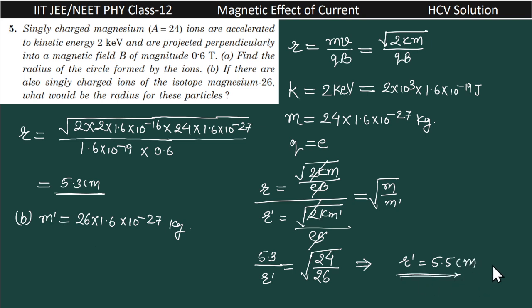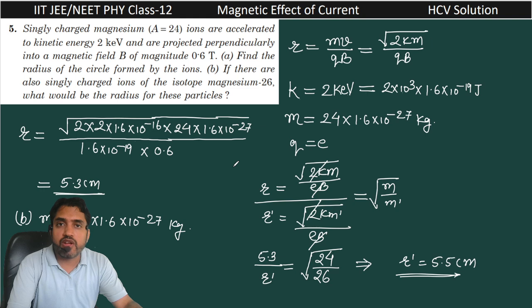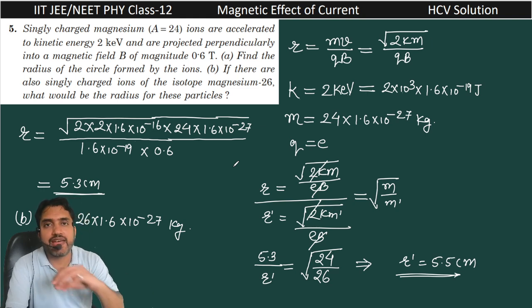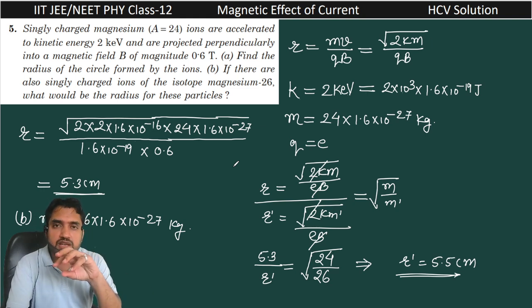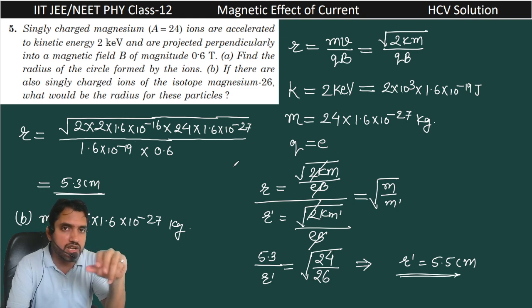So here, if we are taking the kinetic energy constant, this radius is directly proportional to the root of mass. If you increase the mass, at the place of 24 if you use 26, then definitely the radius will increase. So the radius will increase to 5.5 centimeter.